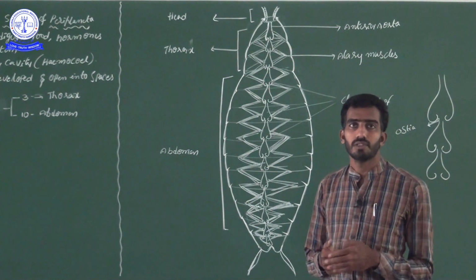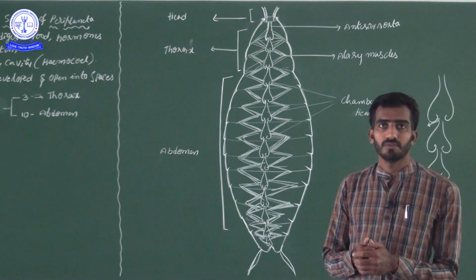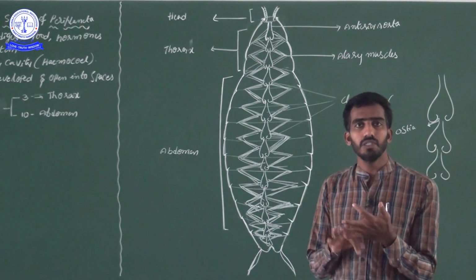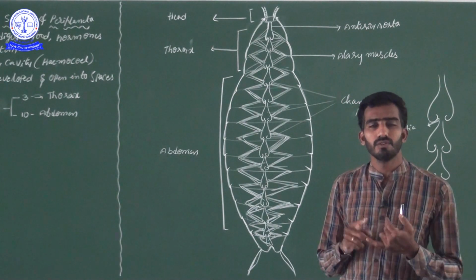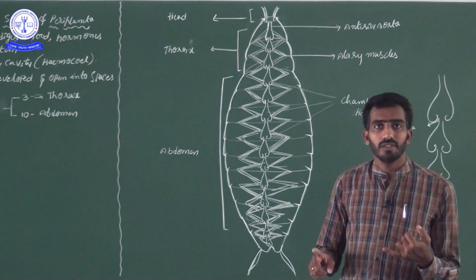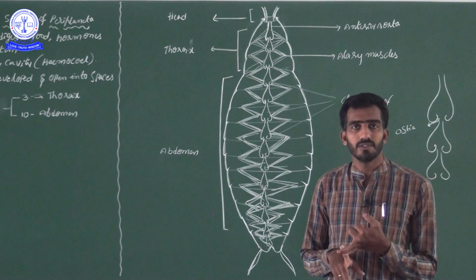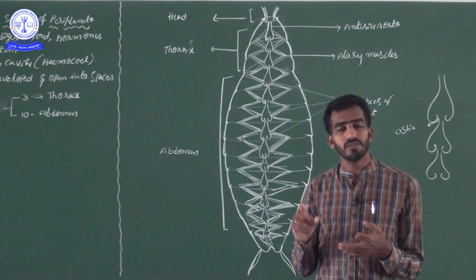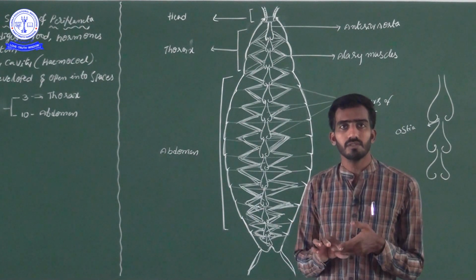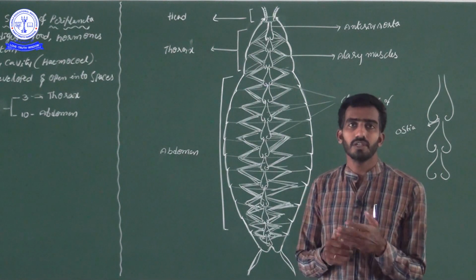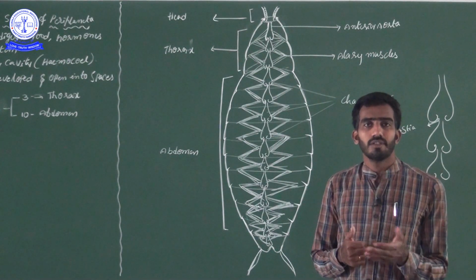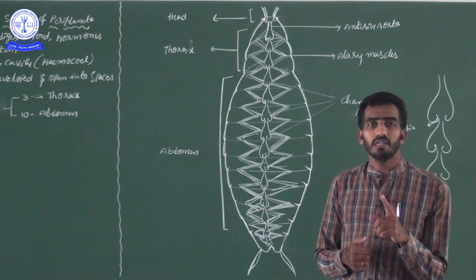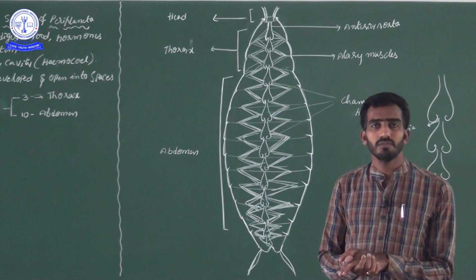Hi students, good morning to everyone. This video is regarding the circulatory system of the cockroach. Previously we made three videos regarding the cockroach type study: one video an introduction, the second the external morphology of the cockroach, and the third the digestive system of the cockroach. These three videos are completed, so this is the fourth video in the cockroach type study. In that, we are discussing anatomy, and in this video we will discuss the circulatory system of the cockroach.